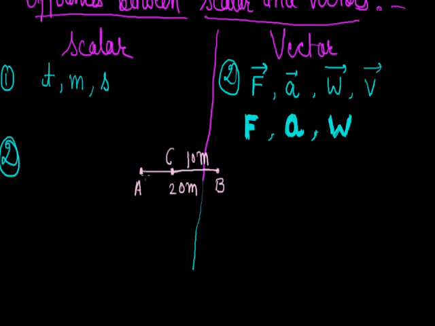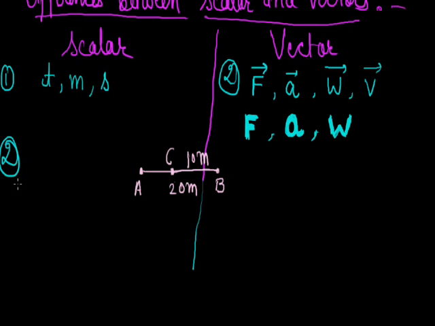Means in one direction I have to take positive, and in the opposite direction I have to take negative. So displacement will be plus 20 minus 10, that is 10 meter towards east. So this is the difference between calculation of scalars and vector.